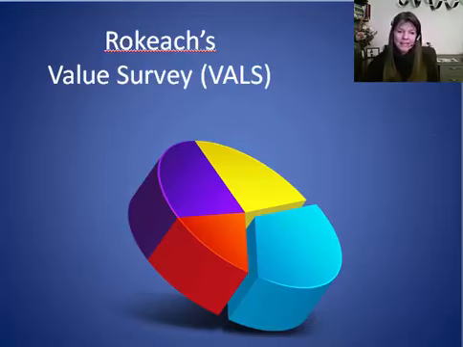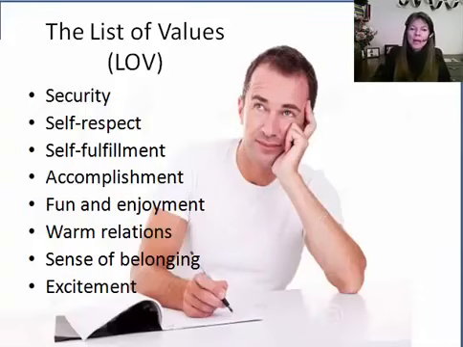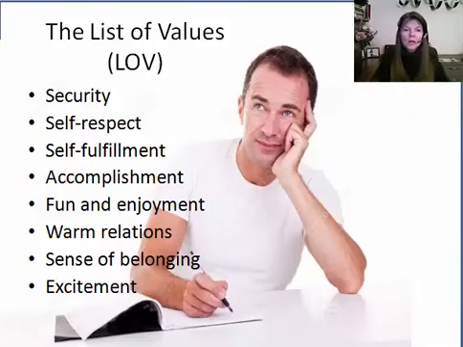So we're going to actually revisit the VALS survey in more depth later this semester. But right now, the other most used values survey is similar, and it's called the LOV. List of Values is what that stands for, the LOV. Remember now that this scale does the same thing, right?